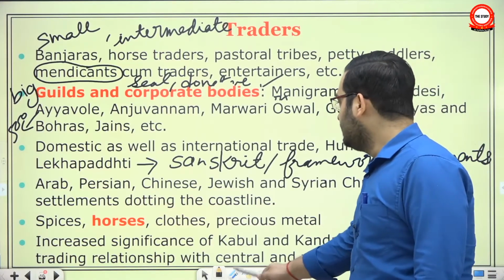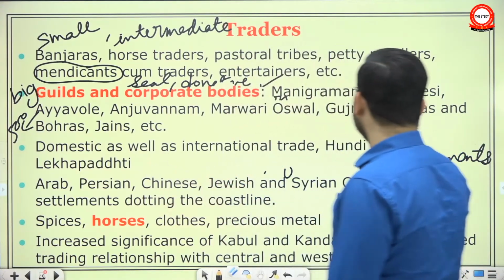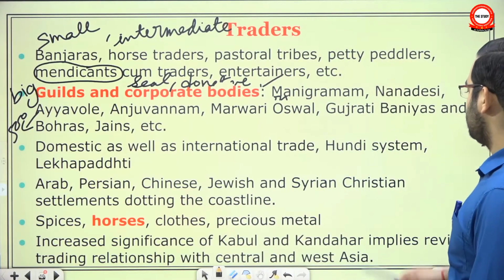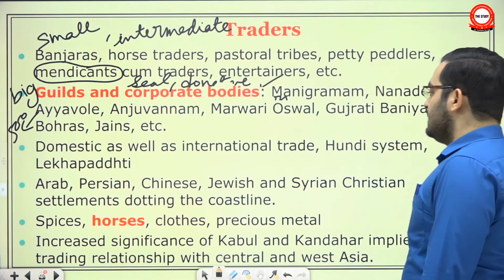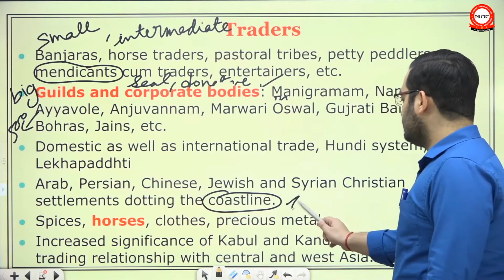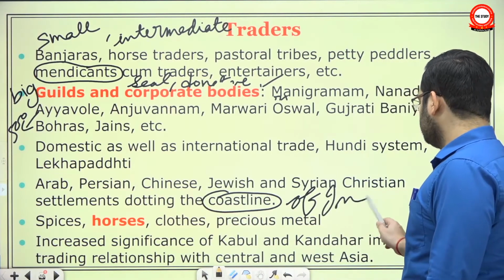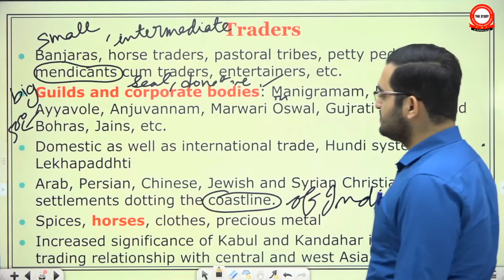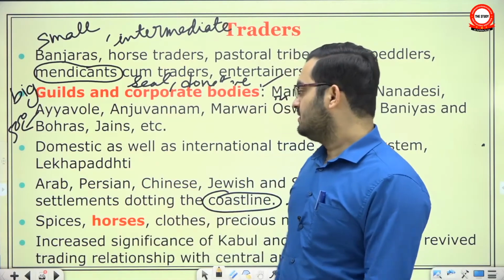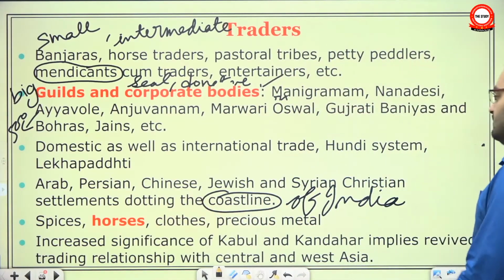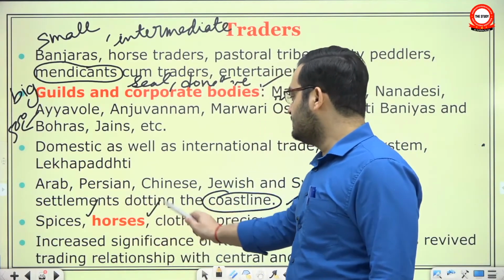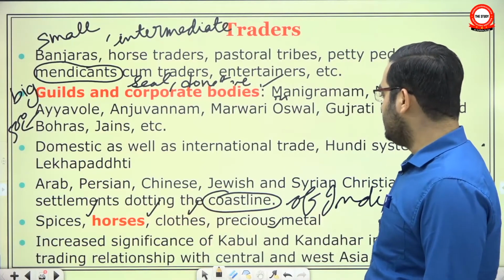And then you also get the settlements of trading classes from other societies, say Arabs, Persians, Chinese, Jewish, Syrian Christians. There were many settlements of these communities along the coastline of India. We have inscriptional evidence to show that Arabs were granted land to build their mosque in Kerala and other places. What they would trade, though they traded in a variety of items, but these were the most important ones: spices, horses, clothes, precious metal.